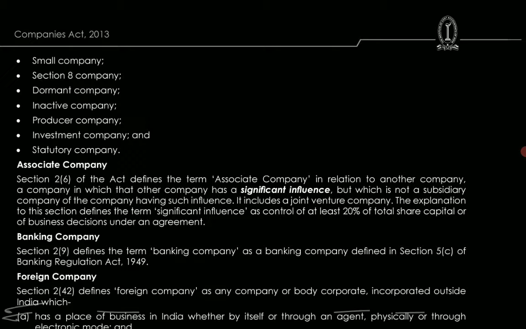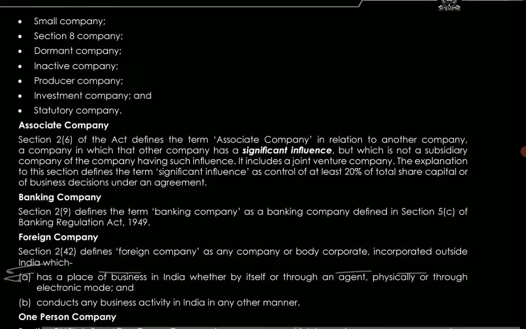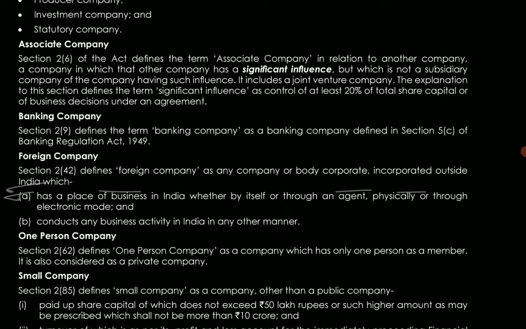Next is the banking company, which is defined in section 2 clause 9, which defines the banking company as a banking company defined in section 5 clause C of the Banking Regulation Act 1949. Next is the foreign company. What do you mean by foreign company, which is defined in section 2 clause 42, which defines a foreign company as any company or body corporate incorporated outside India, which has a place of business in India, whether by itself or through an agent, physically or through electronic mode.